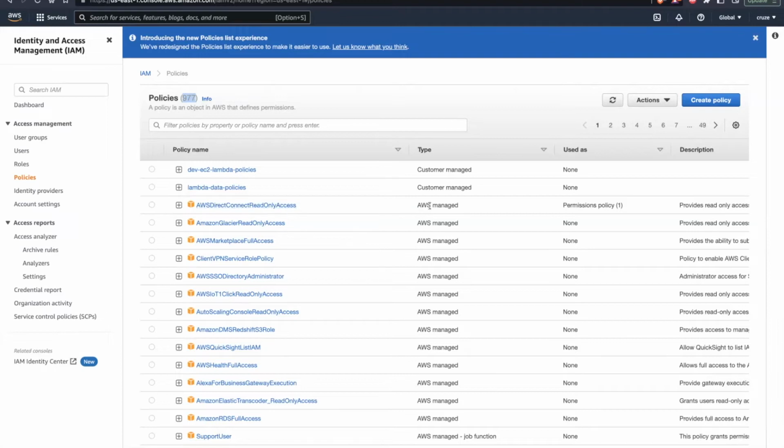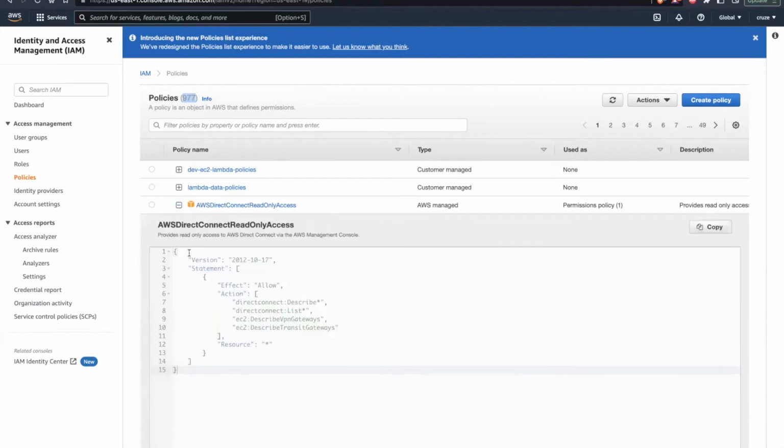this is managed by AWS. If I expand it, you can see a little bit of summary: it provides read-only access to AWS Direct Connect via the AWS Management Console. And here you can see the actual JSON object, the policy structure of this particular policy. Here the first statement is the version, which is a mandatory thing. The second one is the statement. Since id was an optional field, it was not needed, hence it is not mentioned here, so it is starting with statement.